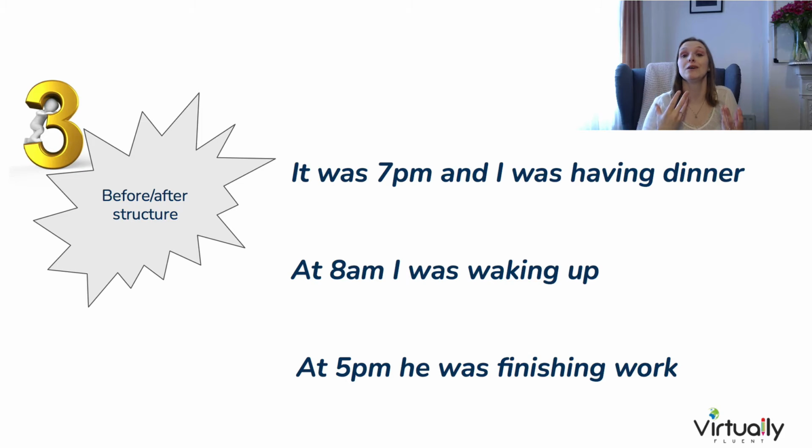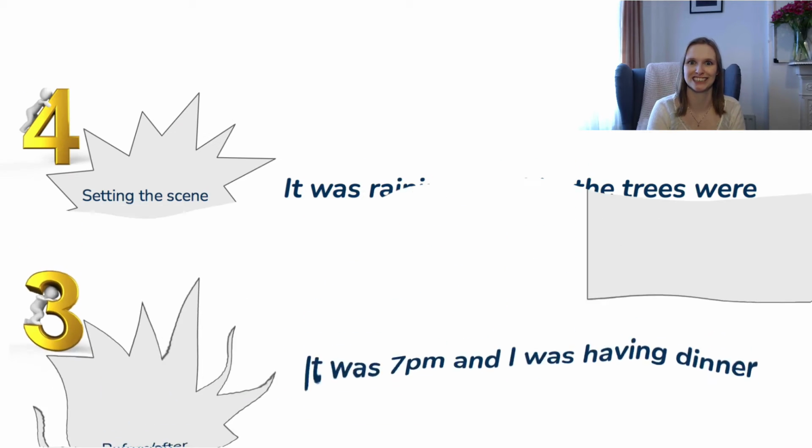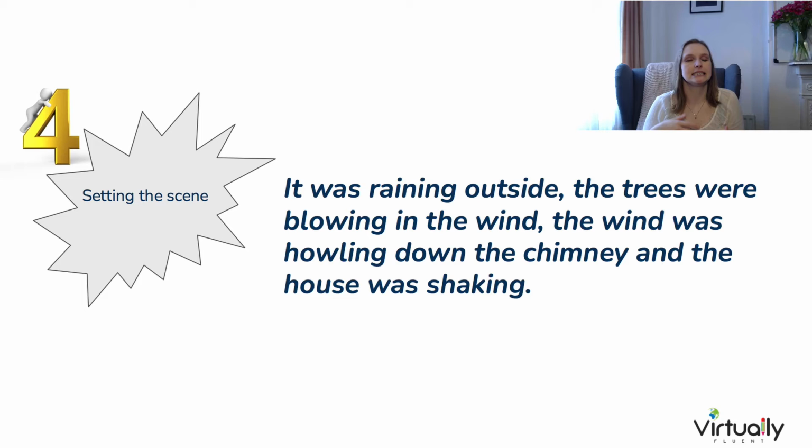For example, it was 7 p.m. and I was having dinner, a little bit before, a little bit after. At 8 a.m., I was waking up. At 5 p.m., he was finishing his work. And one of those events might look like this on a timeline, a little bit before and a little bit after. Now, the past continuous is generally used when we're setting the scene.